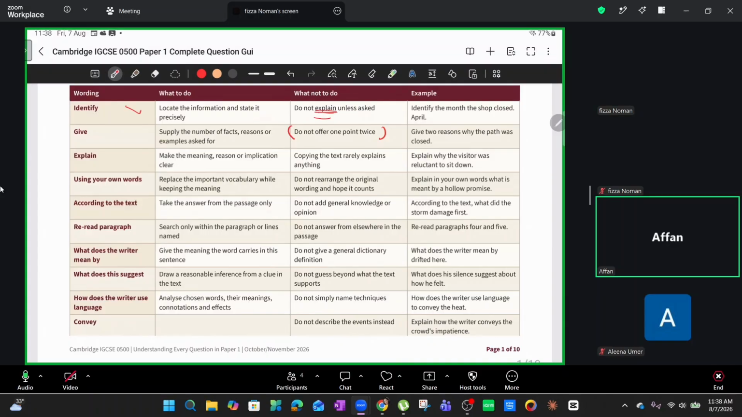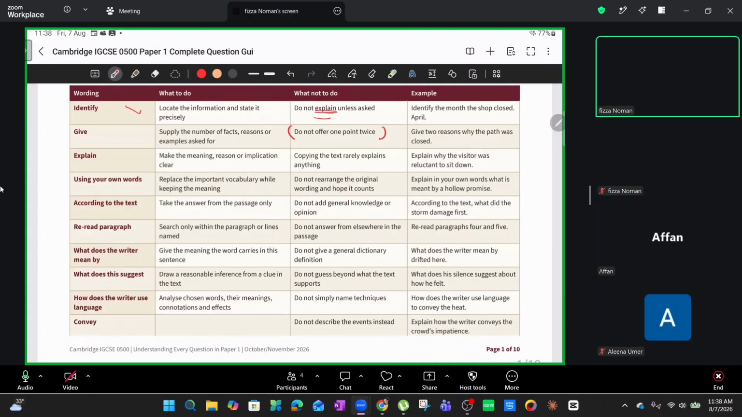Explain. Now this is where you make the meaning, reason, or implication clear. Copying the text is not going to go in your favor. Again, understand this, guys, that generally this question is testing you on understanding skills. How well are you able to understand the passage given? In this case, that is text A.